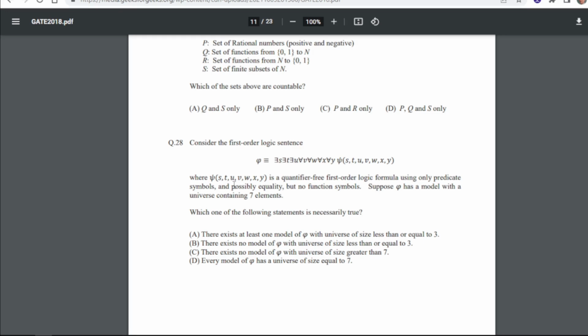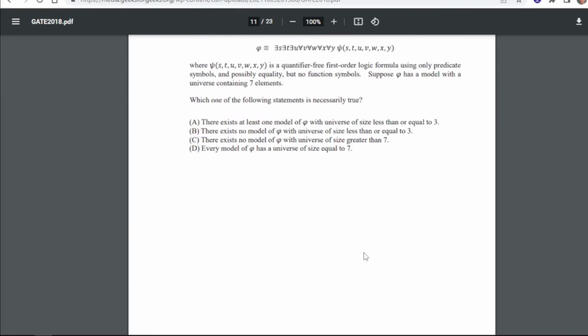Consider the first order logic sentence. Theta is this one, where this is a quantifier free first order logic formula using only predicate symbols and possibly equality but no function symbols. Suppose theta has a model with a universe containing 7 elements. Which one of the following statements is necessarily true? So for 28 our answer will be A, that is there exists at least one model of theta with the universe of size less than or equal to 3.